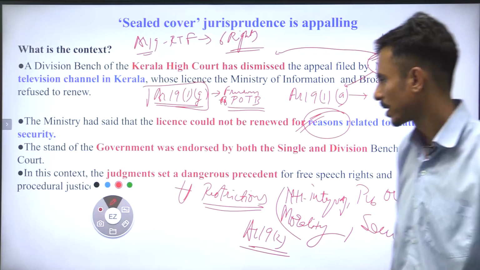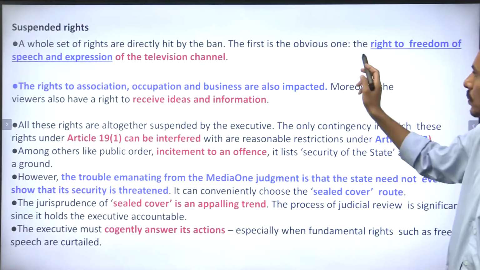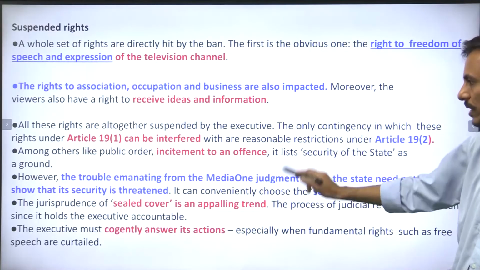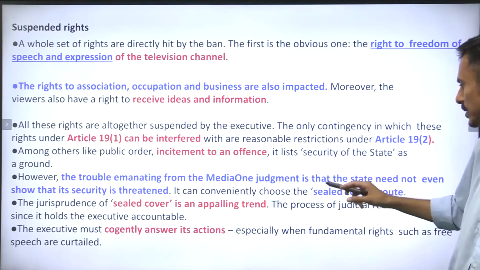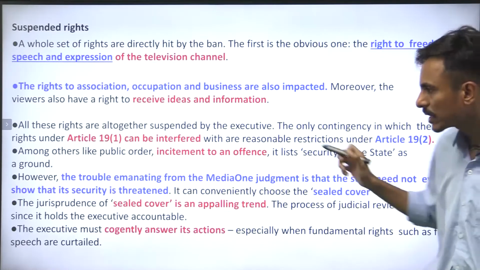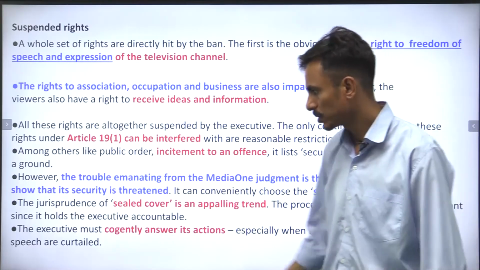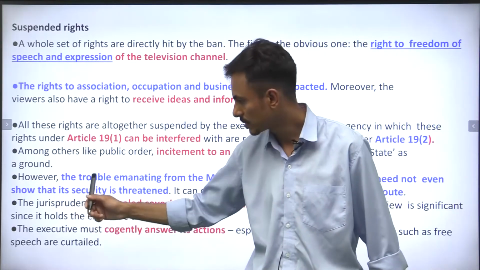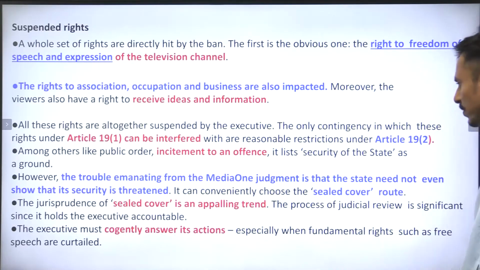And guys, I hope it is clear. So these are the rights which are being violated, as we have discussed. The trouble emanating from the Media One judgment is that the state need not even show that its security is threatened. Are you getting my point? So they have not even disclosed that the security is threatened, and it can conveniently choose the sealed cover route.